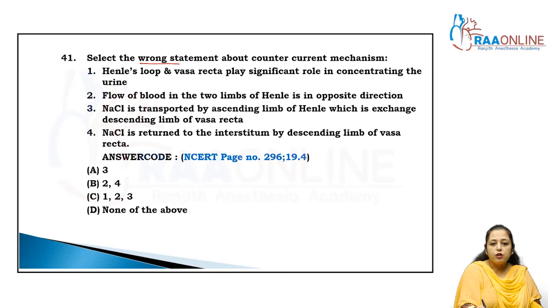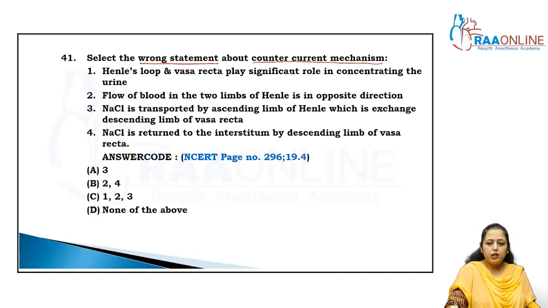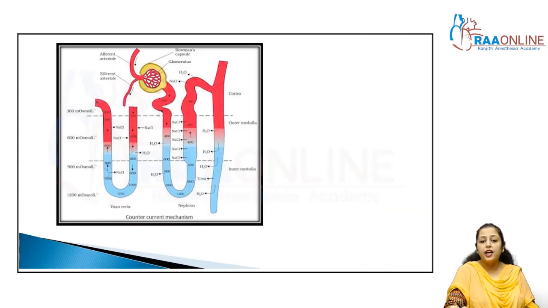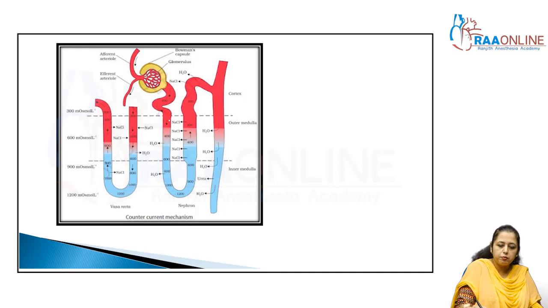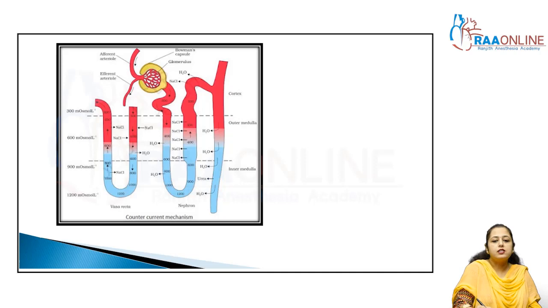Now come to here. Again, select the wrong statement about the counter current mechanism. We already discussed the counter current mechanism and the vasa recta, right? See, what is counter current mechanism? Counter means against, so the flow of filtrate is in opposite direction in the loop of Henle and the vasa recta, right? When the filtrate comes here, you can see here.